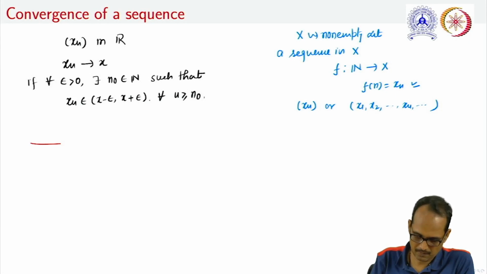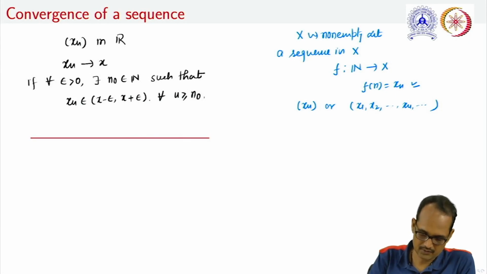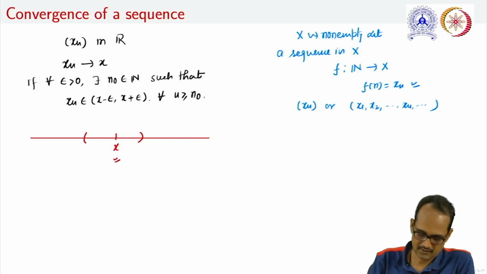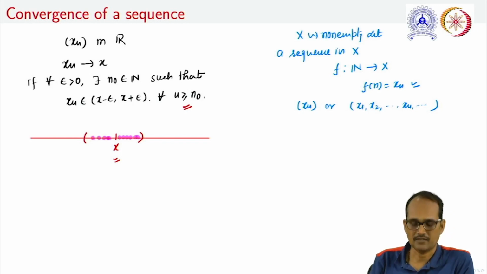That is, if this is our x and this is the open interval centered at x, then all the elements when n is greater than or equal to n0 lie in the interval itself. Means only finitely many elements lie outside this interval.